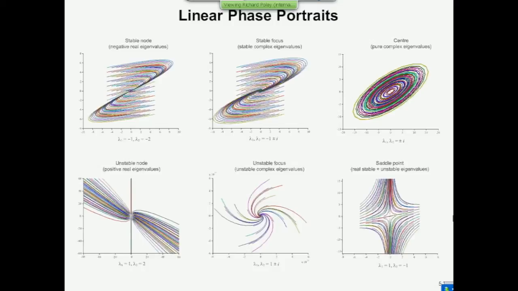And lastly, the situation where you've got two real eigenvalues, but one of them is stable and the other one is unstable, gives rise to what's called a saddle point. That is the name of the equilibrium point. It's a saddle point because the trajectories begin with the best of intentions by going towards the equilibrium point, and then they change their mind and go off to infinity in a different direction. So they get sucked in towards it in one direction and repelled away from it in another. So it's a saddle point, and you've got this kind of pattern.